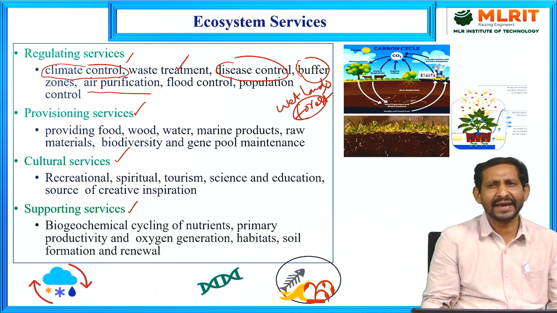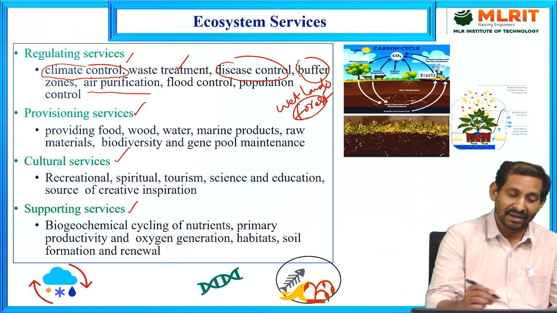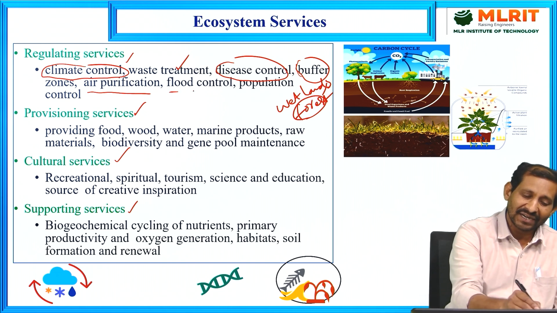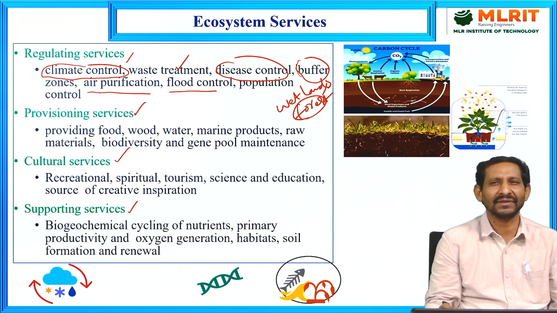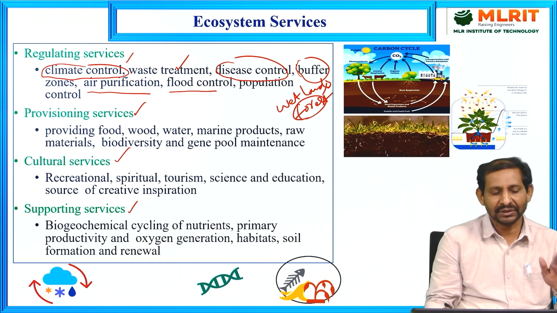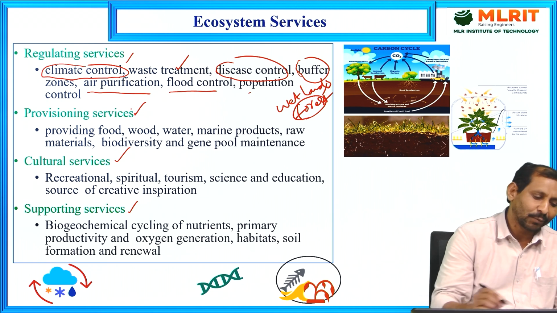Air purification. Whatever unwanted materials are present in the air, like pollutants and contaminants, will be absorbed by the different plants and animals, which regulate air purification. That is called air purification. Flood control is by the buffer zones. Population control also comes from interaction between the different species, so ecosystems control the population. Now coming to the provisioning services.